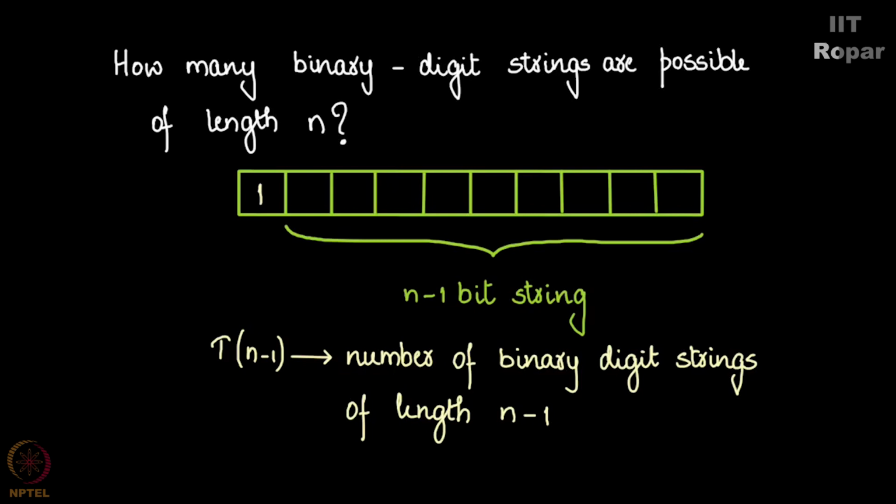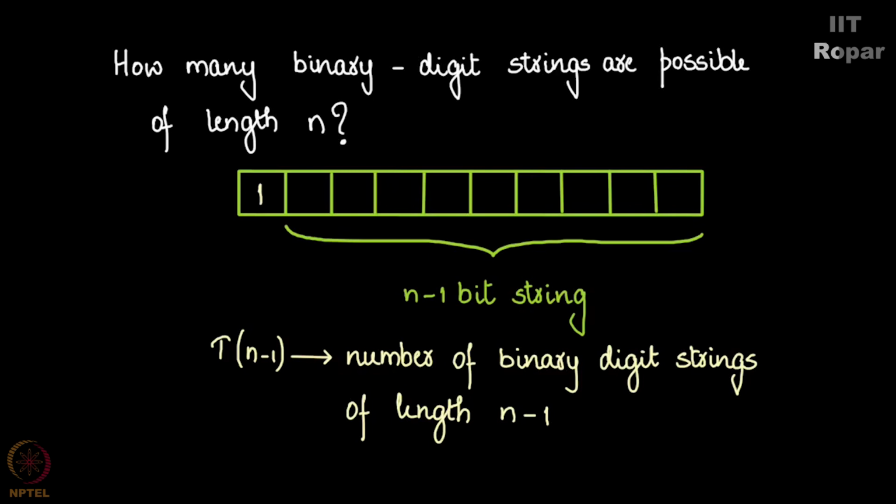It's not dependent on this and hence it can be written as t of n minus 1. So I wrote the n-bit string and then I broke it down into two pieces, starting with 0 or 1, and the rest of it I can represent as t of n minus 1.